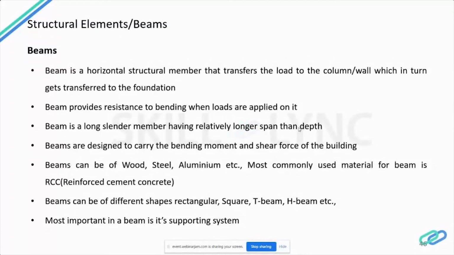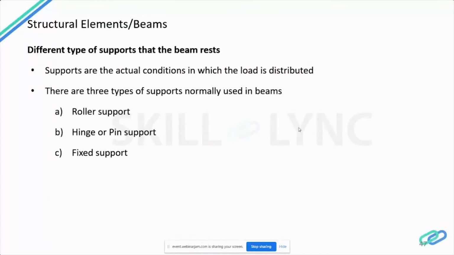Now let's see how the beam rests on the supports. The supports are the actual condition in which the load is distributed. There are three types of supports: the roller support, the hinged or pin support, and the fixed support. All these kinds of supports you might have studied in the structural analysis paper. The structural analysis of a beam depends upon the supports. Now let's see what a roller support is.